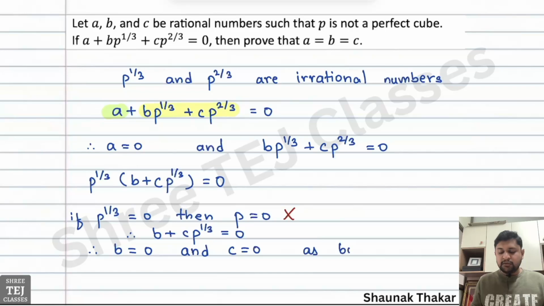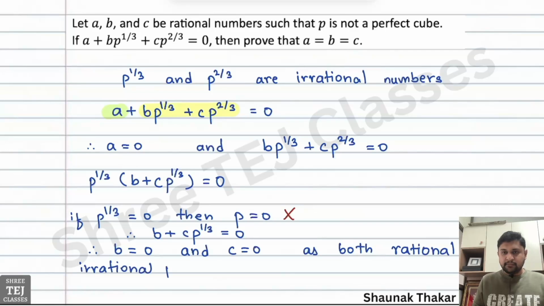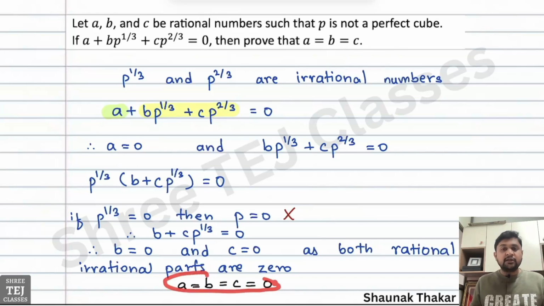as both rational and irrational parts are 0. Hence, we get A is equal to B is equal to C, which is equal to 0. So, this is the result. Hence, we can prove that A is equal to B is equal to C.